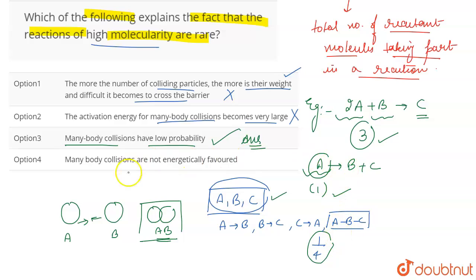And talking about the option that many body collisions are not energetically favored, this statement is incorrect. They are energetically favored. They can happen, but the probability is going to be less. Therefore, the correct answer is option 3. That's all for the question.